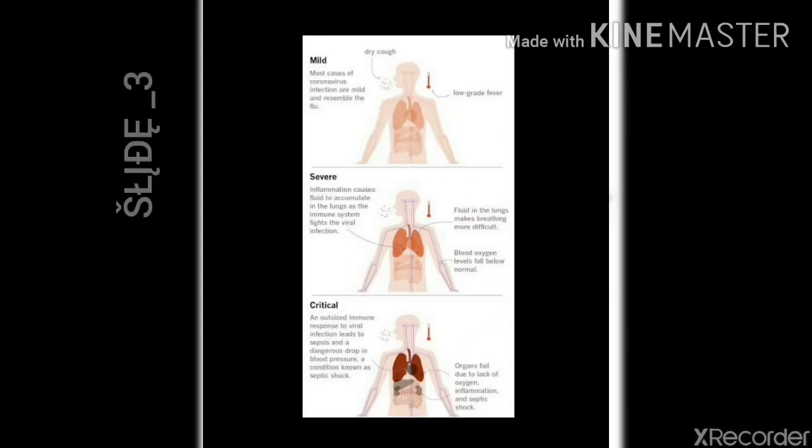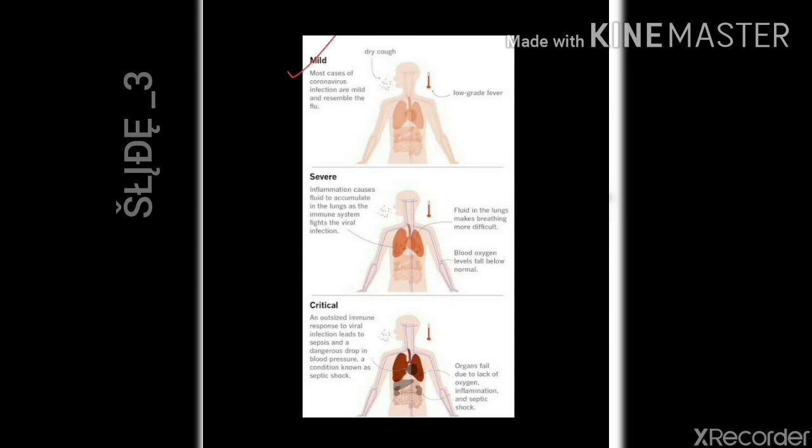How does COVID-19 affect the body? Researchers with the Center for Disease Control and Prevention studied nearly 45,000 confirmed cases of COVID-19, the disease caused by the new coronavirus that emerged in Wuhan city. They found 81% of those cases were mild, 14% were severe, and 5% were critical.